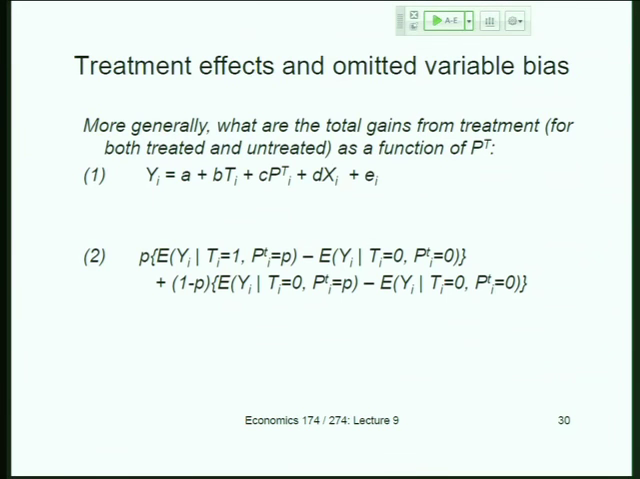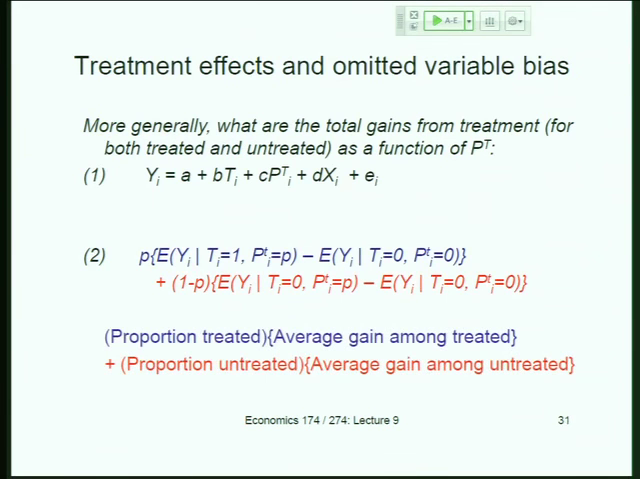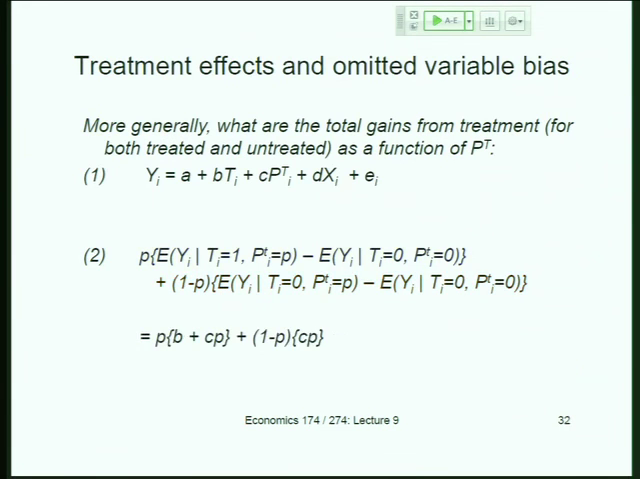So if you go through the algebra, what do you get? This is the proportion treated and the average gain among the treated, plus the proportion untreated times the average gain among the untreated. The gain among the treated is this B effect, the direct effect of treatment, plus C times p. P doesn't equal 1 here; it's something between 0 and 1. The average effect among the untreated, fraction 1 minus p, is just the externality effect. So the algebra just works out to the following.